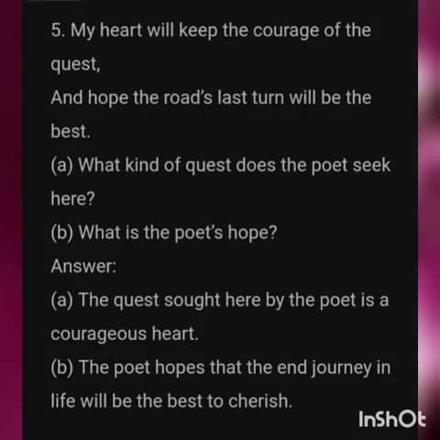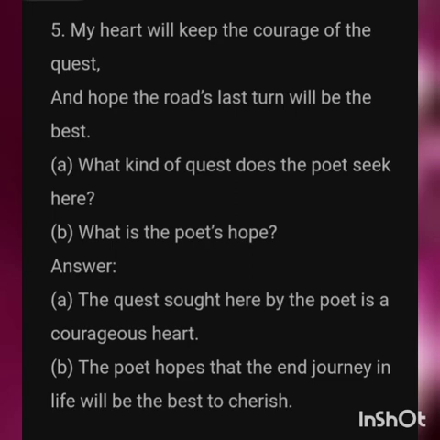Now, moving to the last question. "My heart will keep the courage of the quest and hope the road's last turn will be the best." So, these are the poetic lines given in this question. Let's see question number 8. What kind of quest does the poet seek here?